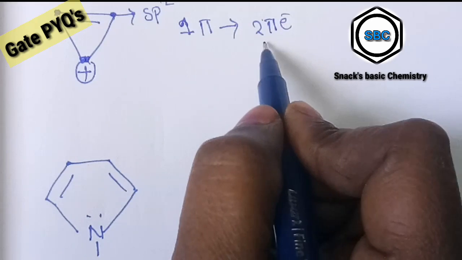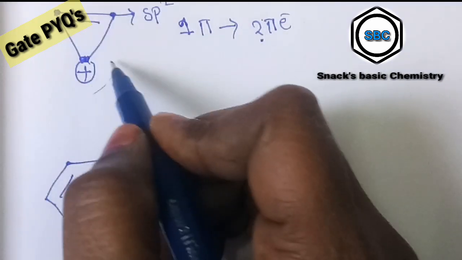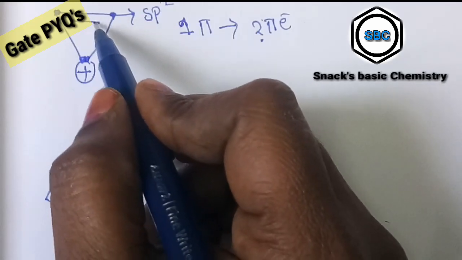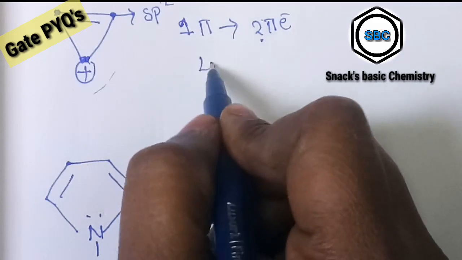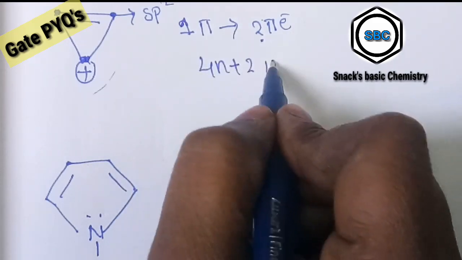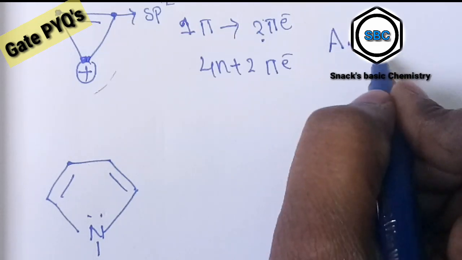So it follows Huckel's 4n plus 2 rule. It is a cyclic compound with sp2 hybridization, proper conjugation, and the 4n plus 2 pi electron system. So it is an aromatic compound.